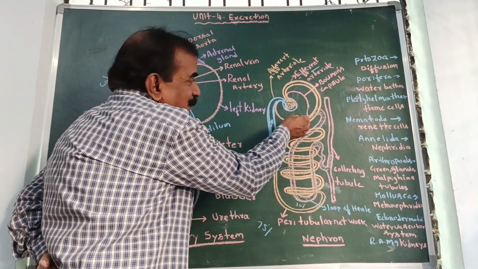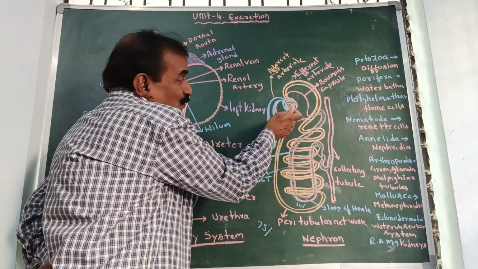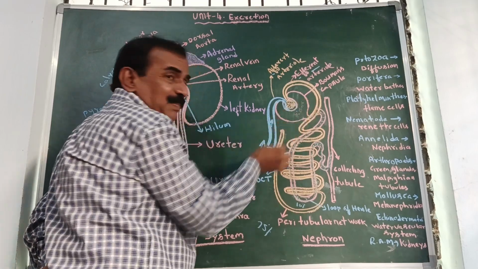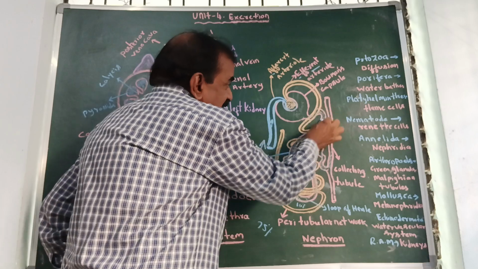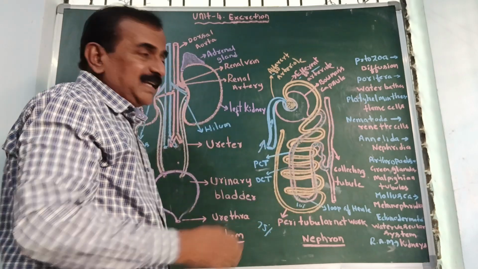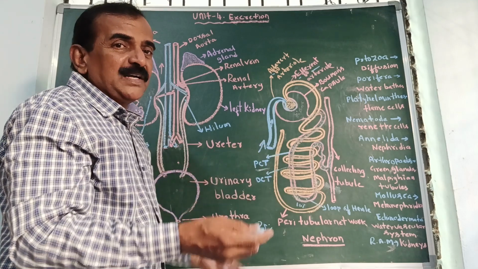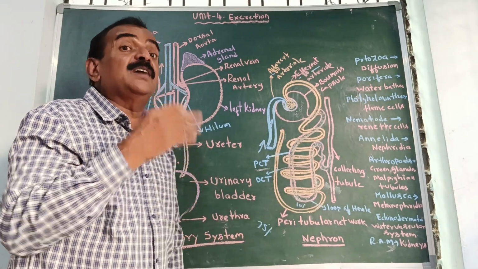So here in this part what will take place? Glomerular filtration takes place. So filtration of blood takes place, I told you. So here this is called primary urine, and this primary urine enters into PCT. So in PCT, around the renal tubule, the peritubular network is there, and this peritubular network is useful for reabsorption.